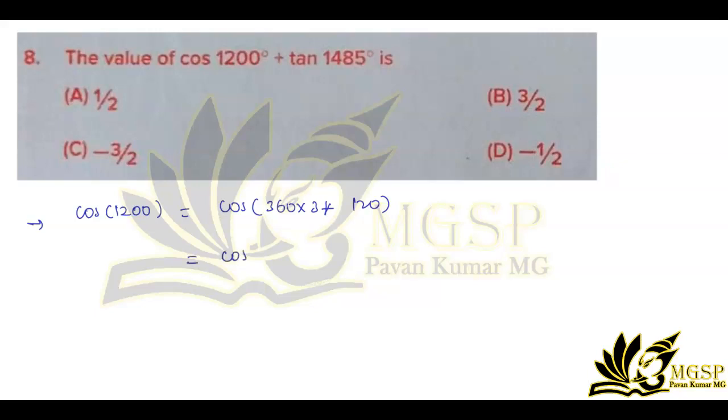Again cos of 120, how can we write? Cos of 90 degree plus 30 degree. Again cos of 90 plus theta is minus sin theta, so minus sin of 30 degree. What is sin 30 degree? Sin 30 degree is 1 by 2.